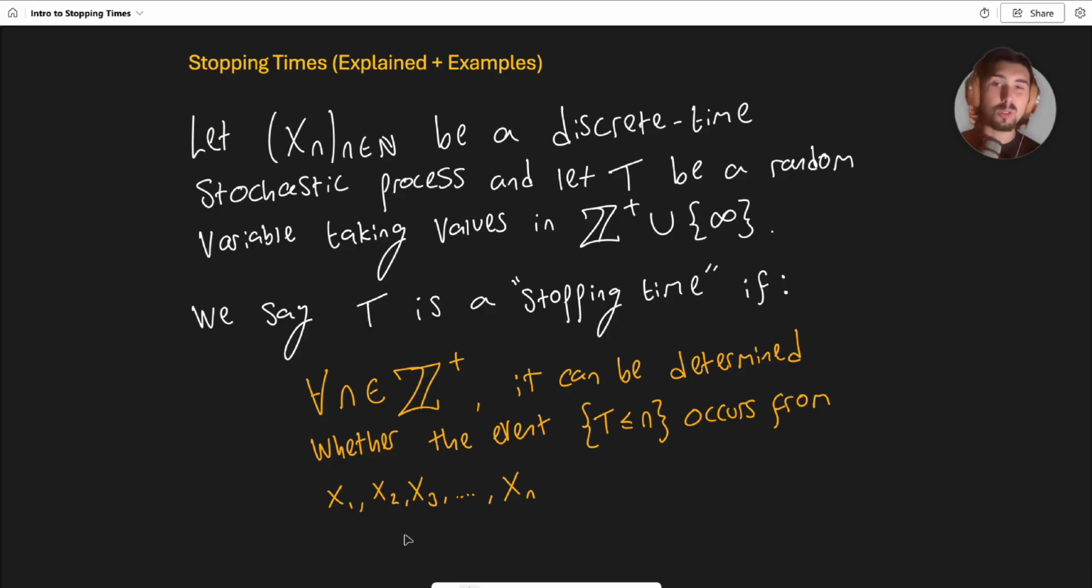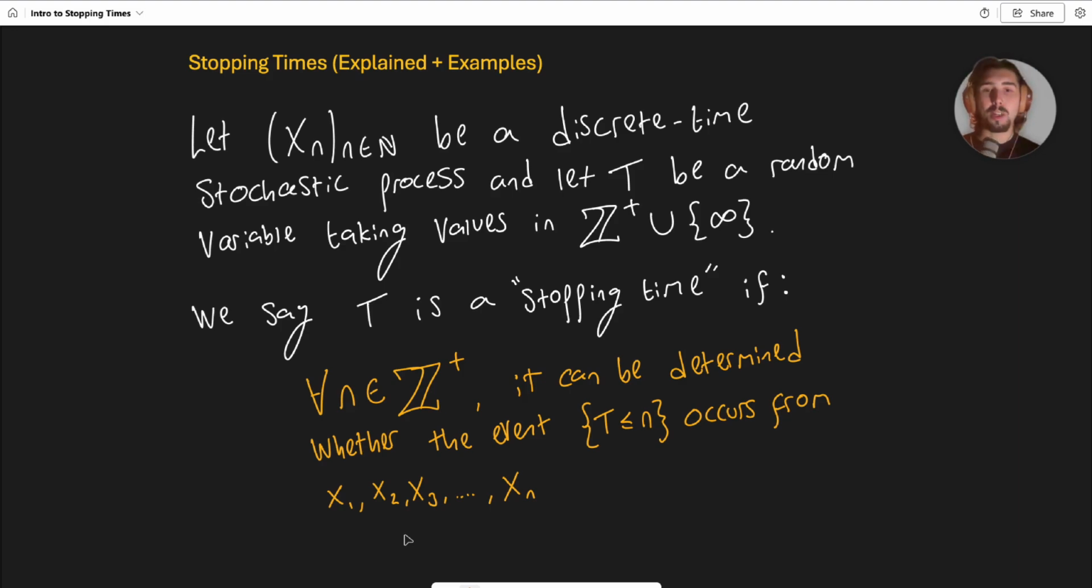So I'll give you a trivial example of a stopping time. Stop the stochastic process when n is the number 10. That's a really boring one, but that is a stopping time. So when you get to 10, stop. Okay, that's it.